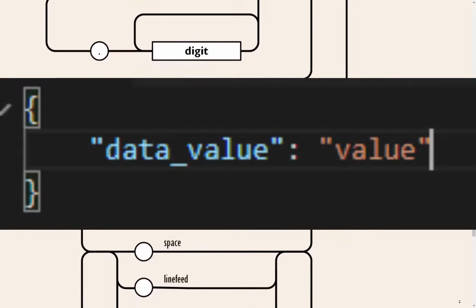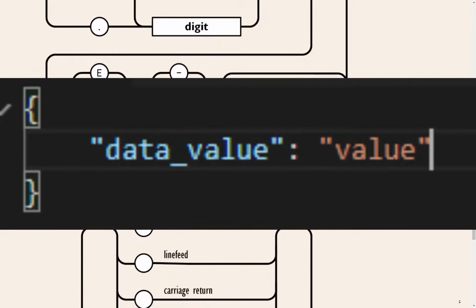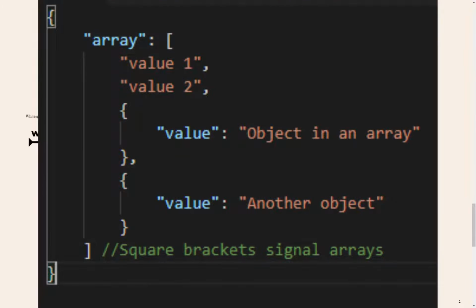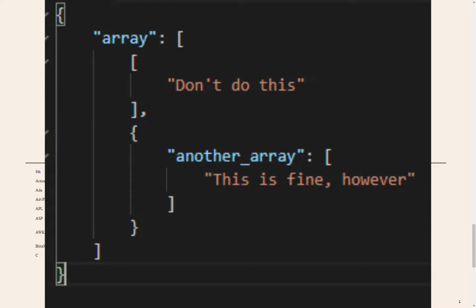Data values are what you'll normally see: the name, the value being a data type. Arrays contain a list of items that can be used to get a certain item from that value. They start and end with left and right square brackets. You can have an array of objects. You cannot have an array of arrays.